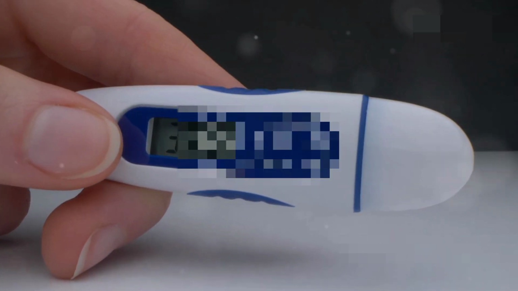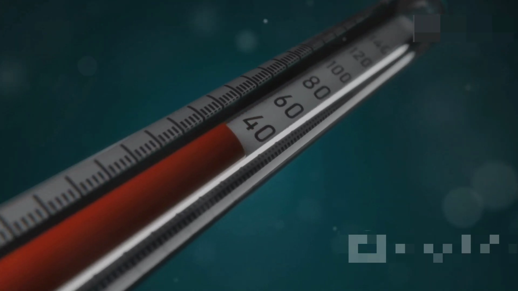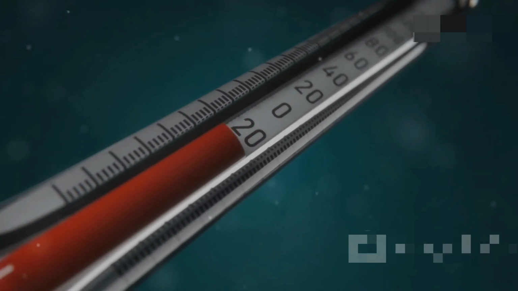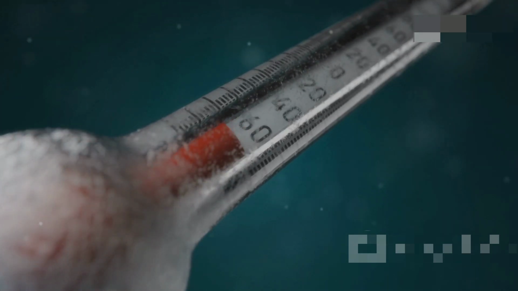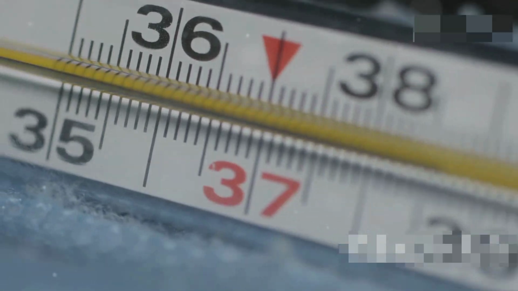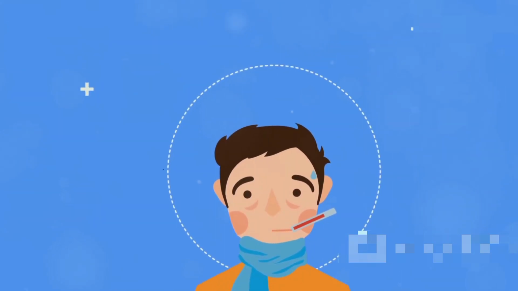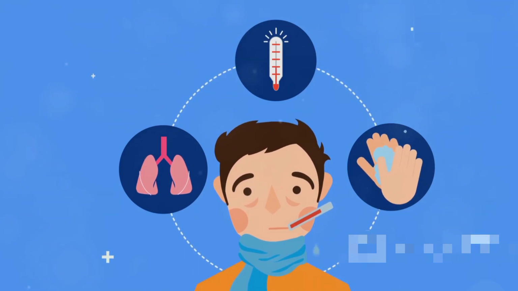One of the most common signs of infection is fever. Fever is the body's way of creating an environment that is less favorable for the pathogens. It is a natural defense mechanism that helps to slow down the growth of bacteria and viruses. However, it's important to monitor a fever closely, as a very high fever can be dangerous and may require medical intervention. When pathogens invade our bodies, our immune system releases chemicals that cause an increase in body temperature.